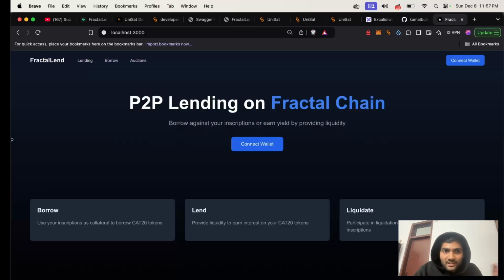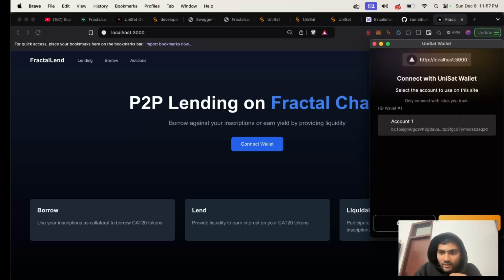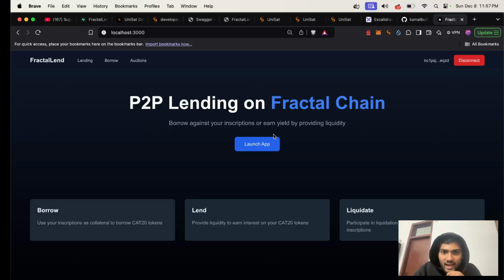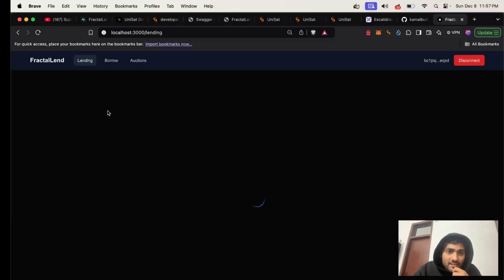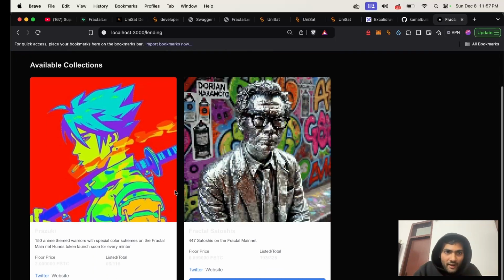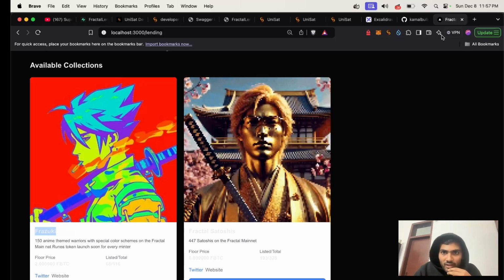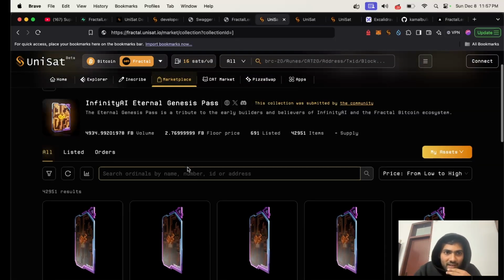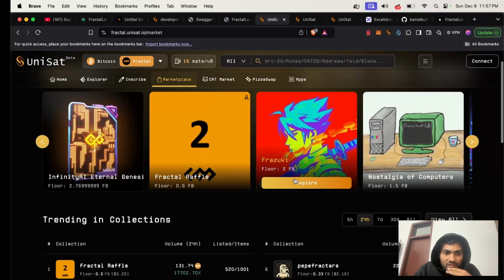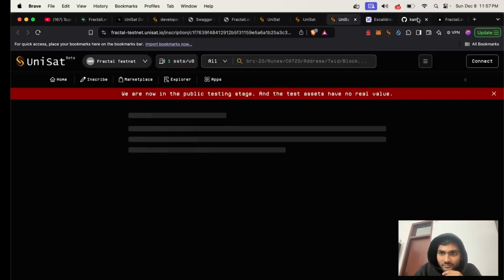Let's see the live demo. This is the landing page where you can see some of the statistics. Here you can connect your wallet, so the Unisat wallet pops up. Let's connect our account. Now we have connected and we can launch the app. It will take you to the landing page, where we currently have two whitelisted collections, Frazuki and Fractal Satoshi. You can find the same on the Unisat marketplace. If you go out here, you will see both Frazuki and Fractal Satoshis under the top 5.